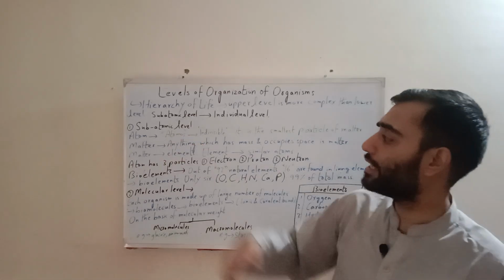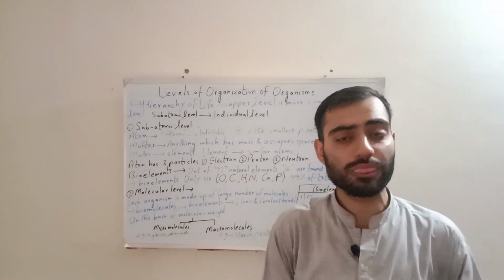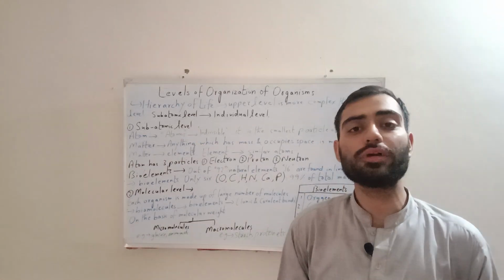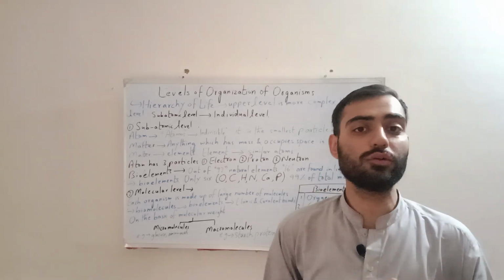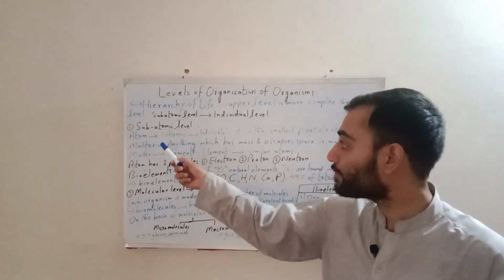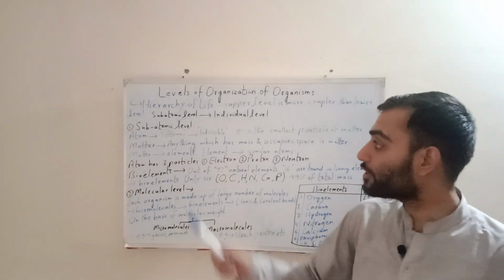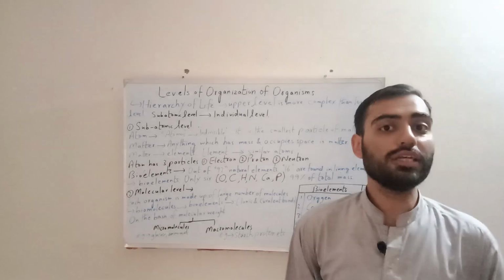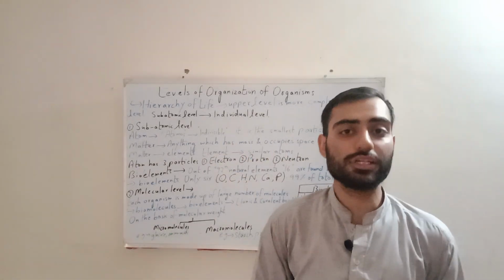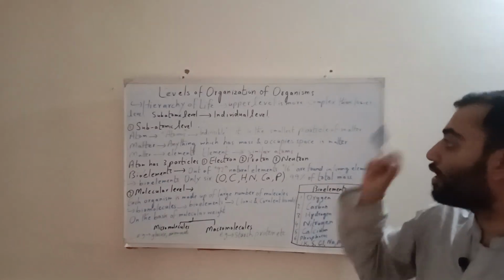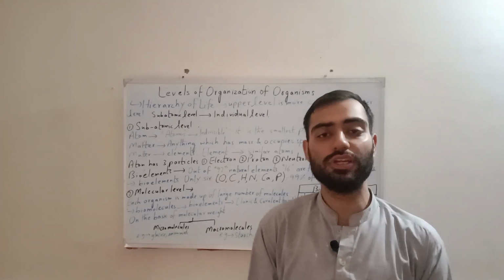So, dear viewers, the first level is known as subatomic level. Before describing subatomic level, what is an atom? A lot of students are confused, and many questions come to our mind. Atom is not an English word. It is taken from a Greek word atomos, which in English literally means indivisible. So how do we describe an atom? It is the smallest particle of matter, the smallest particle of anything.